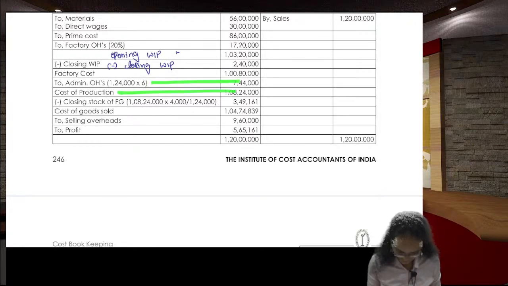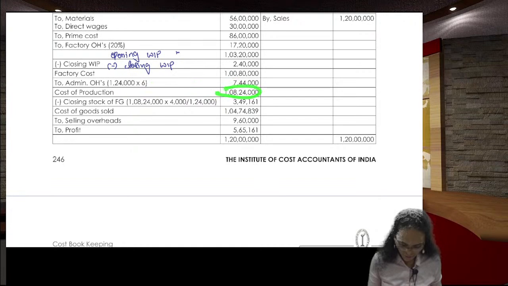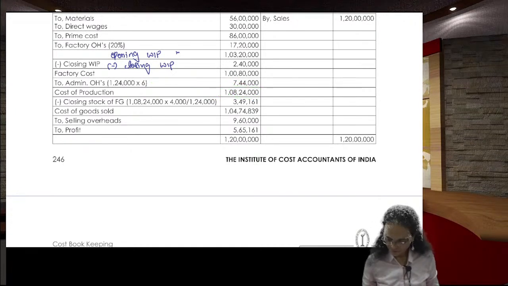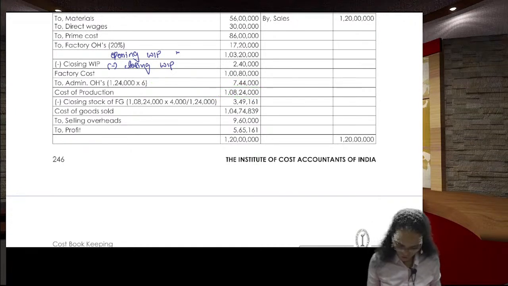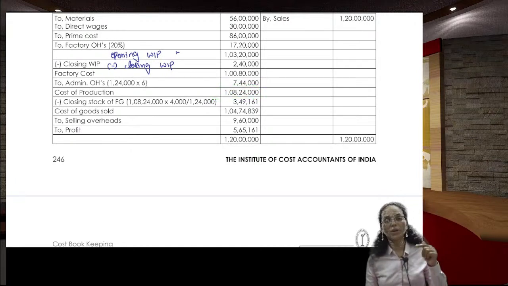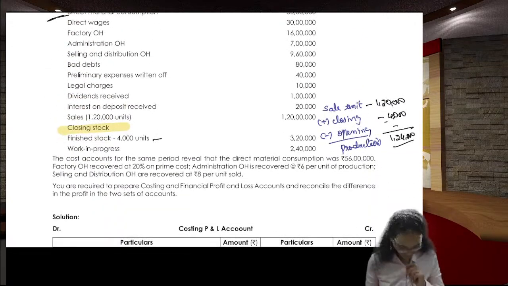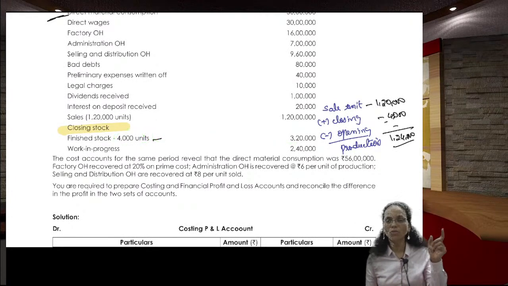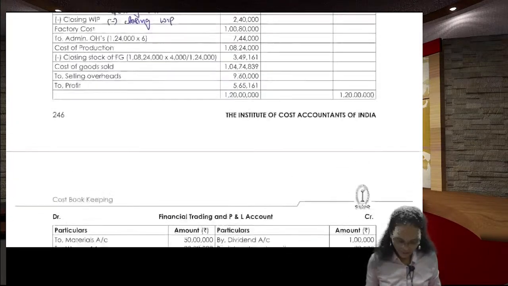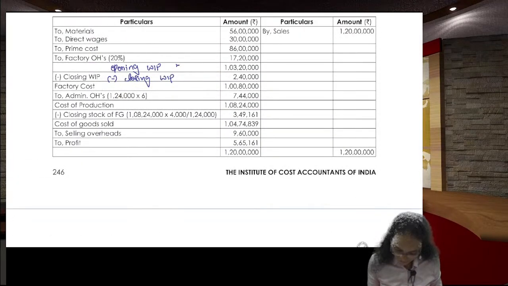Now you got the cost of the production. Now you add opening finished goods if you have, otherwise you remove the closing finished goods. But don't take finished goods value from the financial accounts. In the financial account, whatever value is different, in the cost accounts we will not take it that way. We will take it in this way.